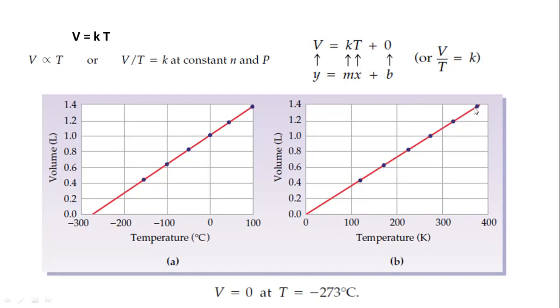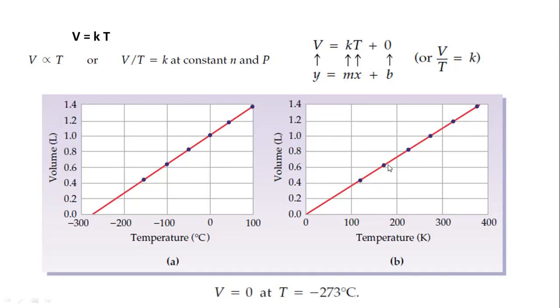Now, the question is, how can you verify Charles law? It is very easy to understand over here. If you plot a graph between the volume and the temperature, and you get a straight line passing through the origin, that means the gas is following Charles law, and it is an ideal gas.